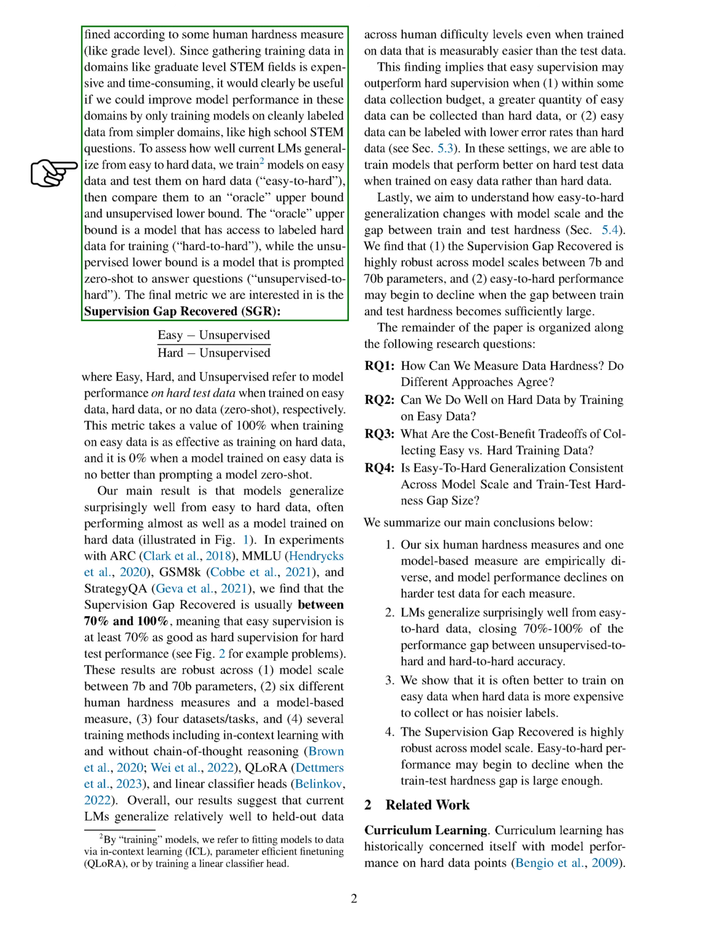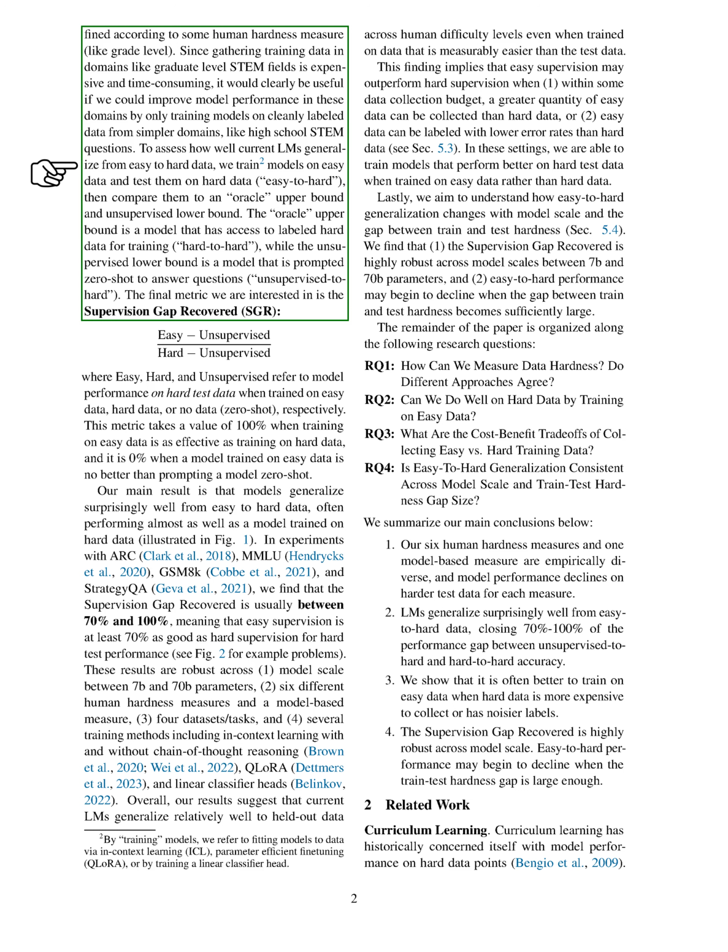Easy-to-hard generalization refers to how well a model performs on difficult test data when it has only been trained on simpler data, based on a human measure of difficulty, such as grade level. Given that collecting training data in advanced fields like graduate-level STEM is costly and time-consuming, it would be beneficial if we could enhance model performance in these areas by only training models on cleanly labeled data from simpler domains, like high school STEM questions.